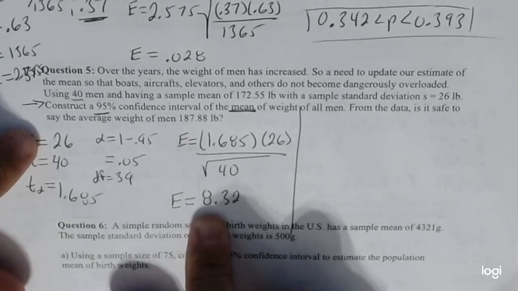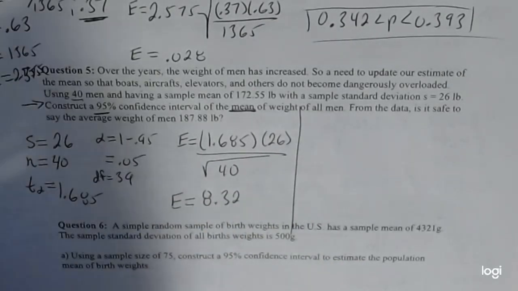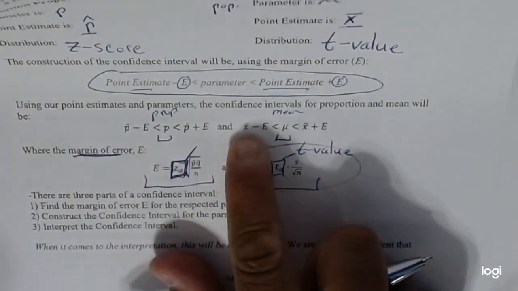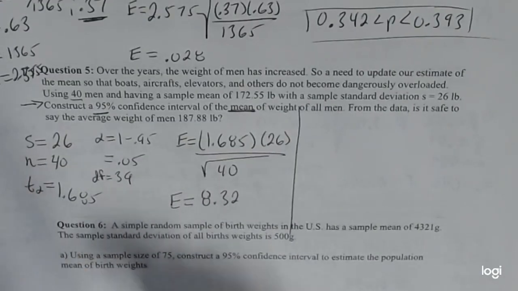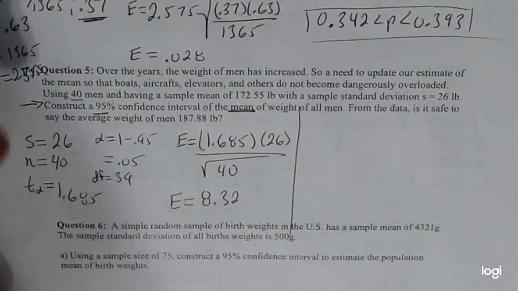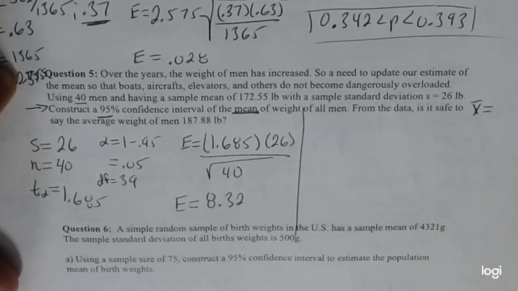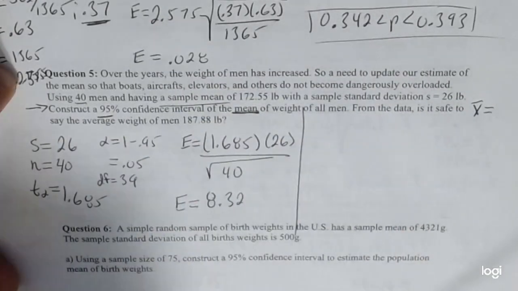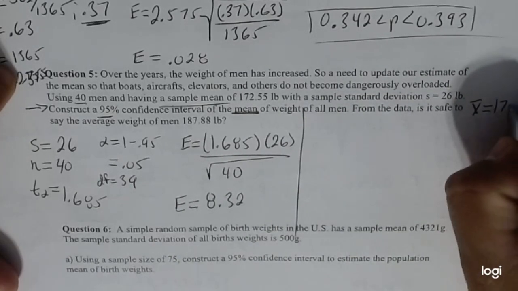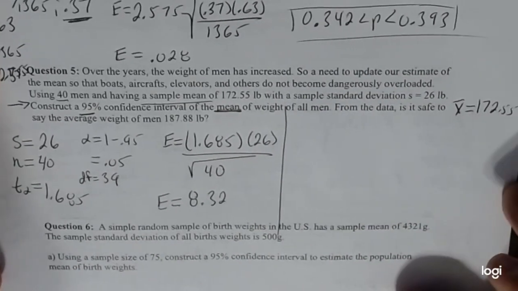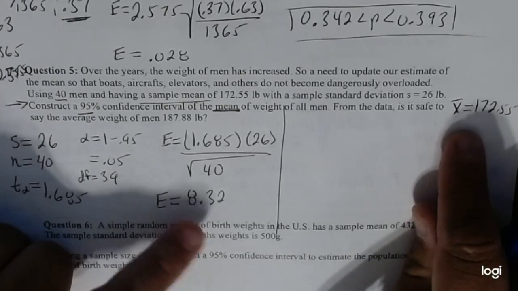And then just like the last ones, because this is almost identical, now we do our mean minus our margin of error, right? Because again, going back over here, it is x bar minus c, x bar plus c, not s. Now notice, we didn't write down what x bar is. So let's go back. What was our mean to begin with? Right there. Sample mean of that. So our mean is 172.55, which means we plus or minus that number, 8.32.